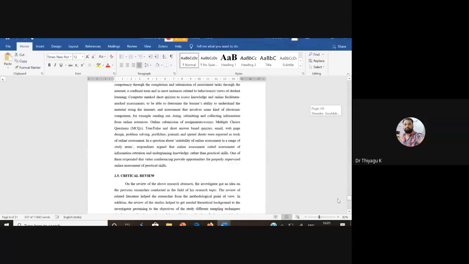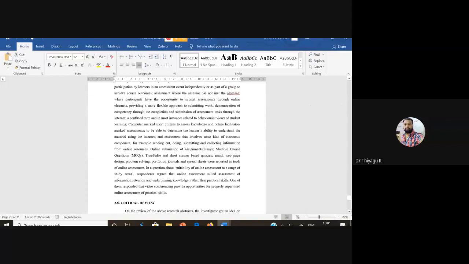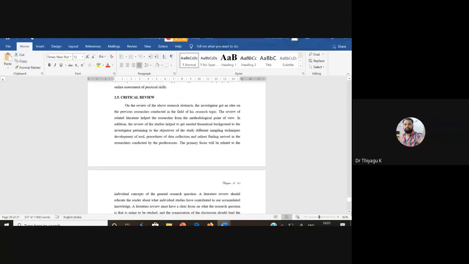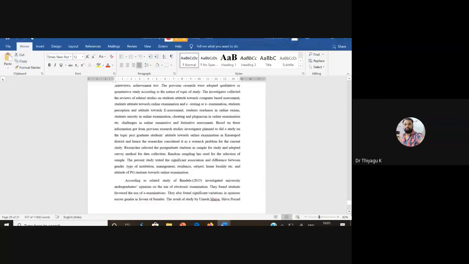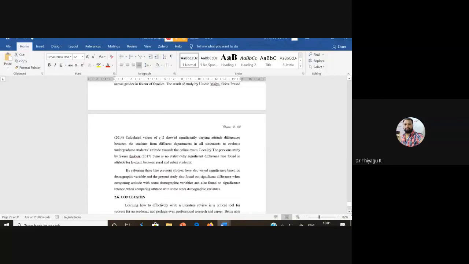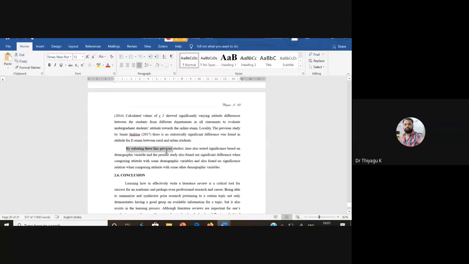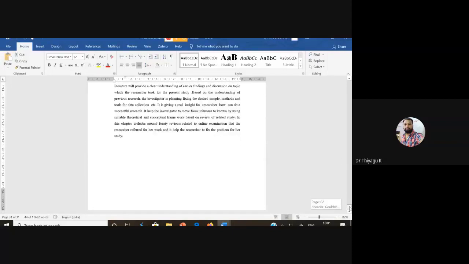At the end she gives the critical review, and the critical review is what finds the research gap. See here at the bottom what she gives. Referring to previous studies, which also tested significance based on demographic variables, and presently also finding significance when comparing attitude across demographic variables. Like that, we can give this justification. No one has adopted it, which is why I am adopting this research work.